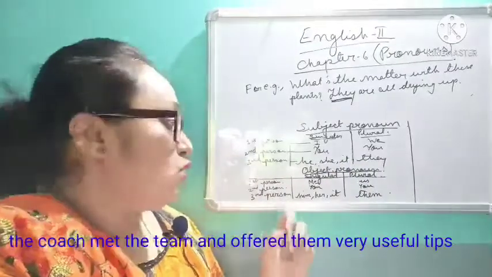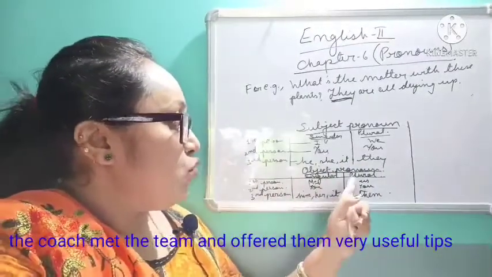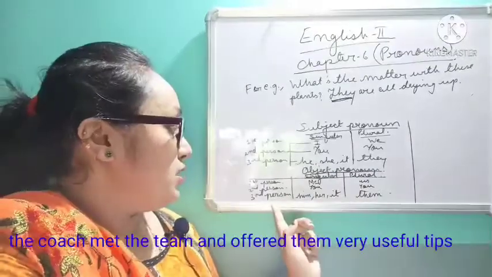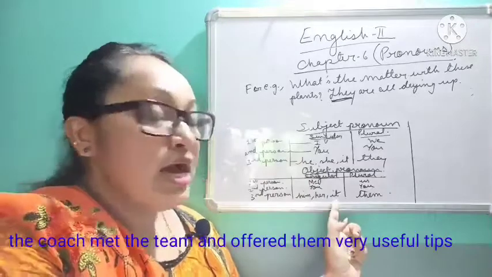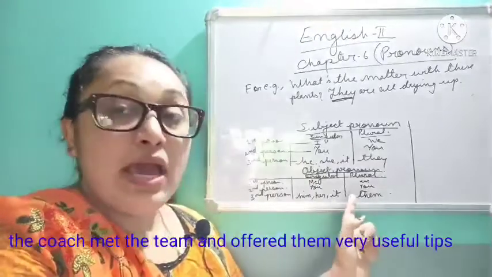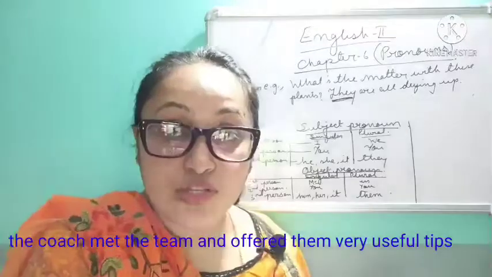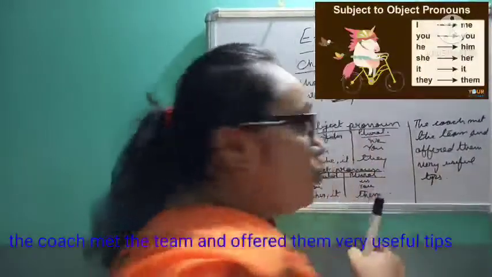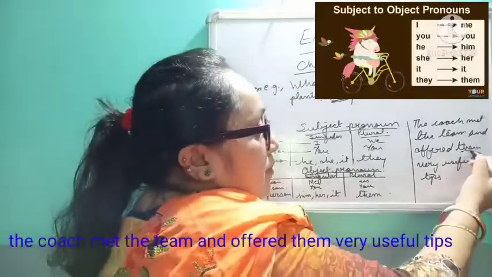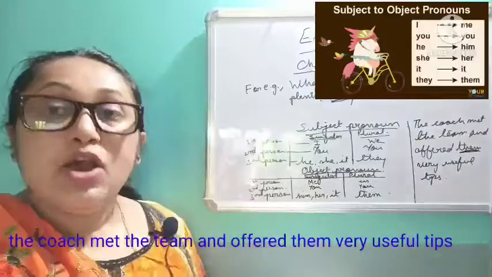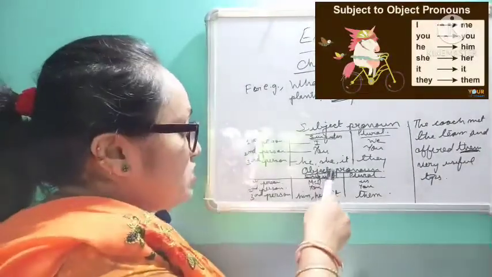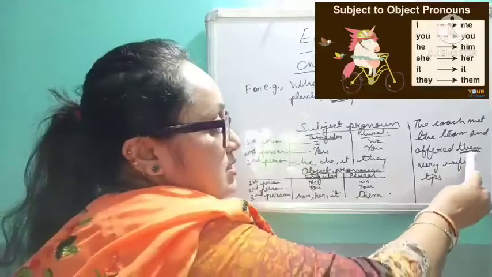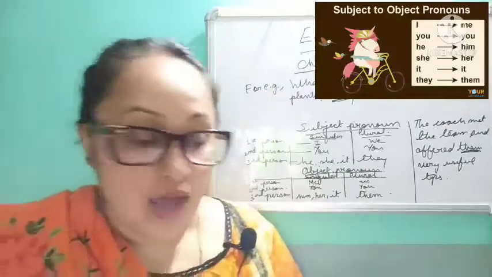Okay, now object pronoun. First person me, plural us. Second person you will remain you. Third person singular number will be him, her, it. Third person plural number will be them. So in the sentence I told you just now, the coach met the team and offered them useful tips. Now can you say what them is? Them is an object pronoun, because in the chart can you see object? See, them is third person plural number. This them is an object pronoun.